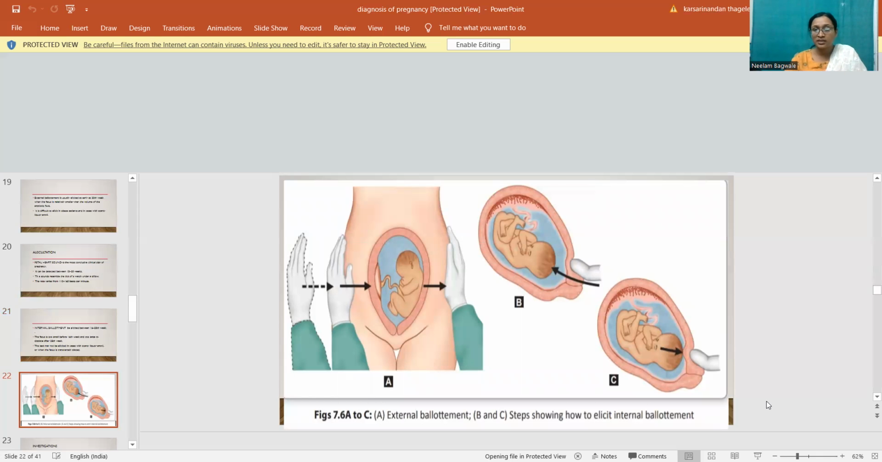So here is the diagram showing external ballottement. Figure A, figure B and C are showing internal ballottement. Okay, so because of more liquor and a small fetus, you can elicit both external and internal ballottement.